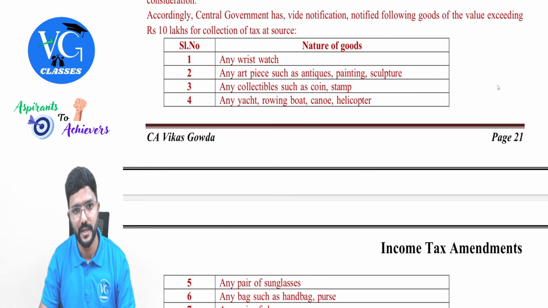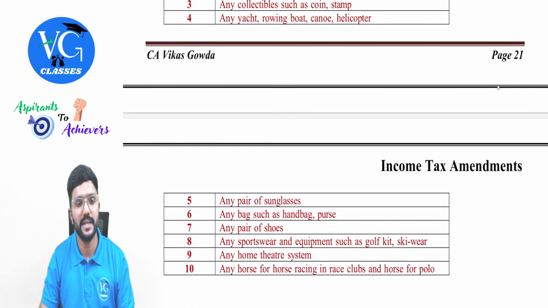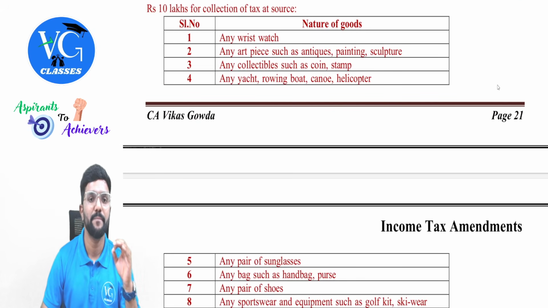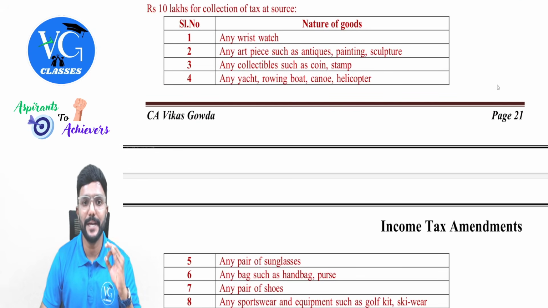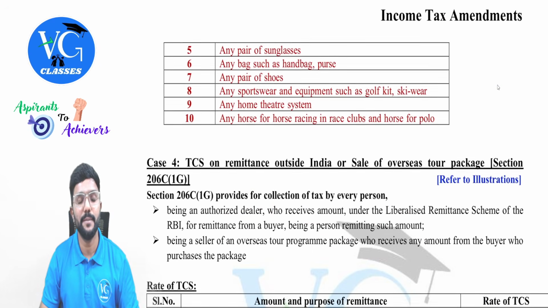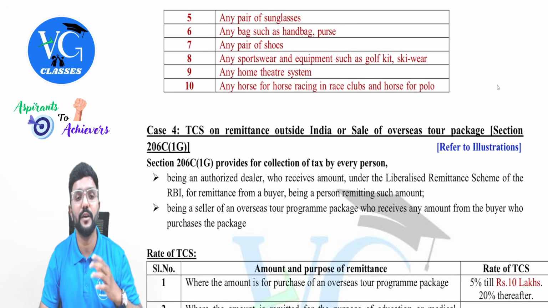source. Which are those? Sir, are we supposed to remember the list? Yes, good to remember, guys. This is an amendment part, so I feel it is important. Any wristwatch, any art piece such as antiques, painting or sculpture, any collectible such as coin or stamp, any rowing boat, canoe, helicopter, any pair of sunglasses, any bag such as handbag, purse, any pair of shoes.